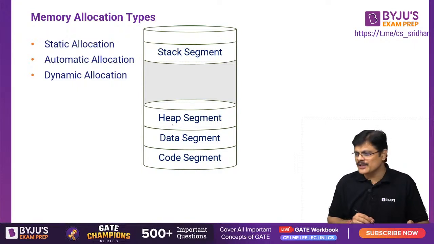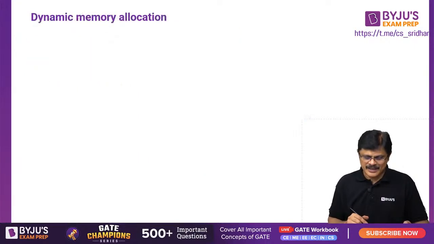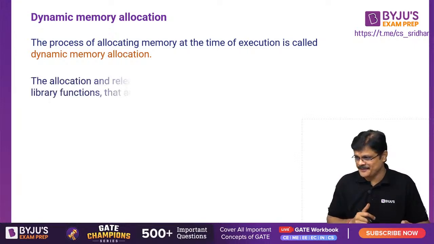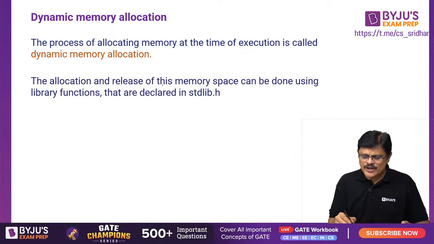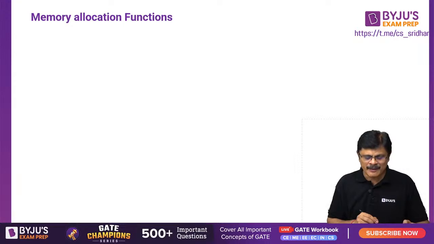So now let us talk about dynamic memory allocation, how we can assign memory dynamically at runtime. The process of allocating memory at the time of execution, or at runtime, is what is known as dynamic memory allocation, my dear friends. The memory is allocated in the heap segment. The allocation and release of this memory space can be done using library functions that are declared in stdlib.h. And what are those library functions, sir?